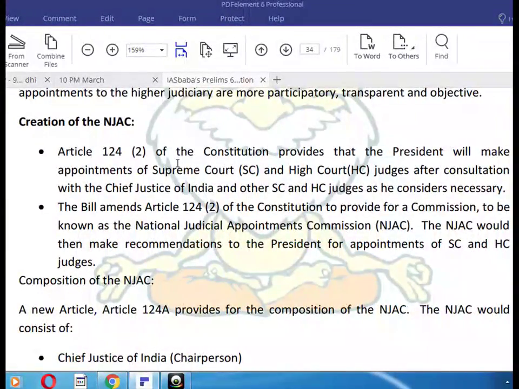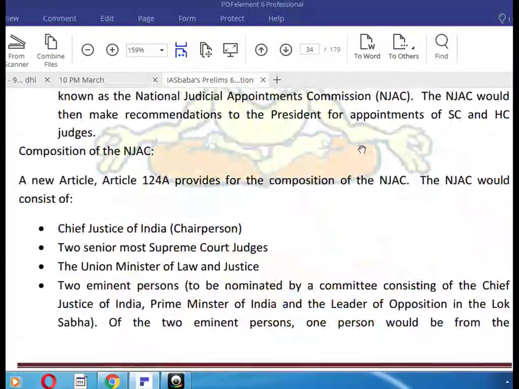Article 124(2) of the Constitution provides that the President will make appointments of Supreme Court and High Court judges after consultation with the Chief Justice of India and other Supreme Court and High Court judges as considered necessary. The bill amends Article 124(2) of the Constitution to provide for a commission to be known as the National Judicial Appointments Commission. The NJAC would then make recommendations to the President for appointments of SC and High Court judges.